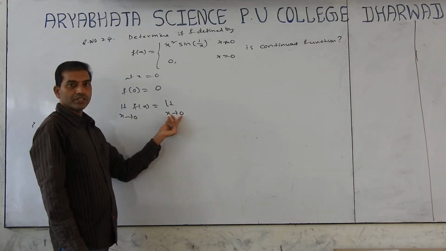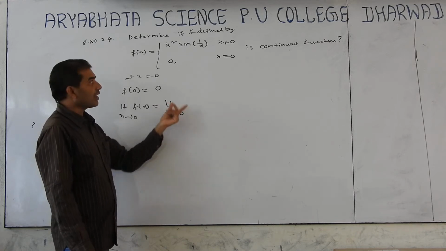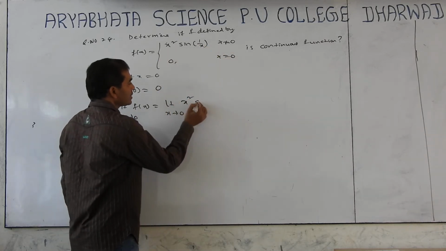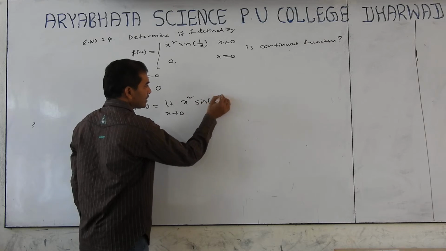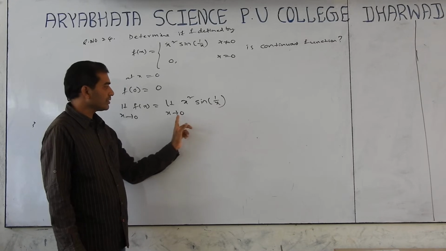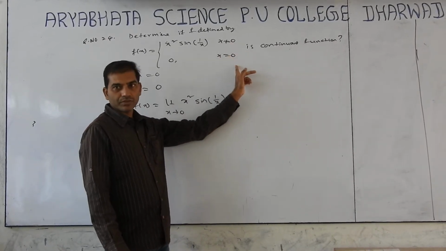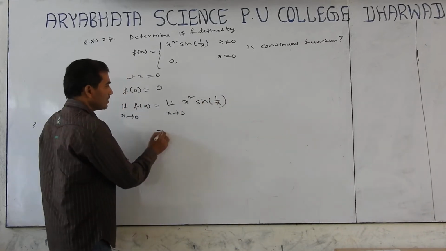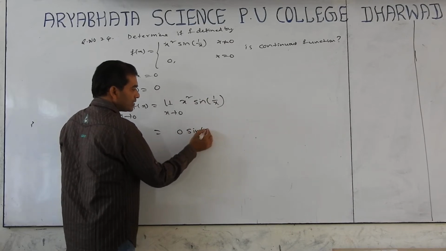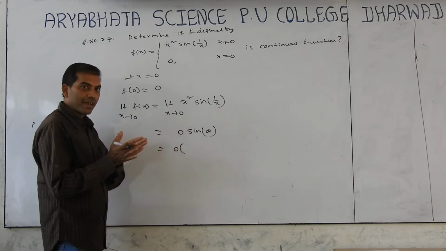What is the meaning of x tends to 0? It means x not equal to 0. So we have x square sin of 1 by x, where x tends to 0 means x is not equal to 0. If we put x equal to 0 here, we get 0 into sin of 1 by 0, which means 0 into sin of infinity.